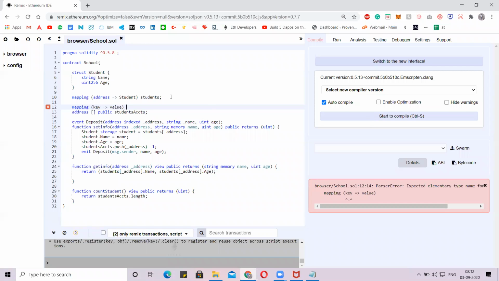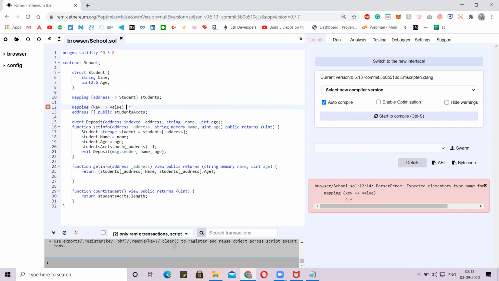To that value, we mention if it's public, or else remove it if it's private. Okay. In our contract, it's like a hash mapping, like a hash array. Now we are storing every detail in students.